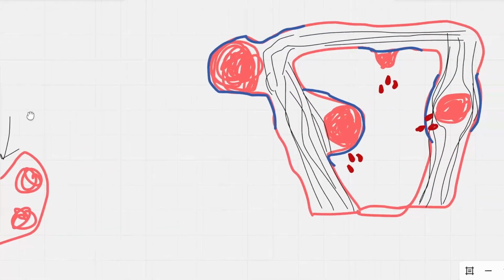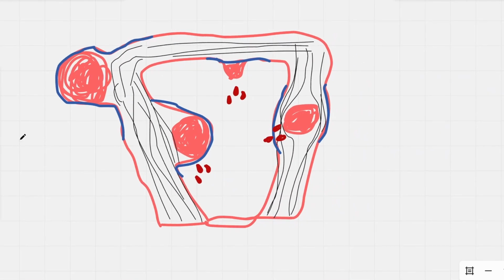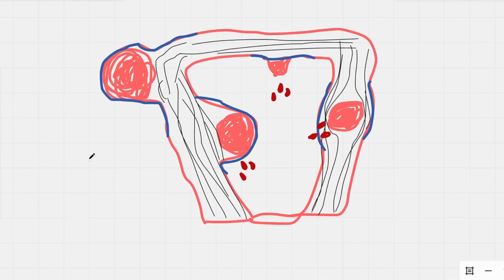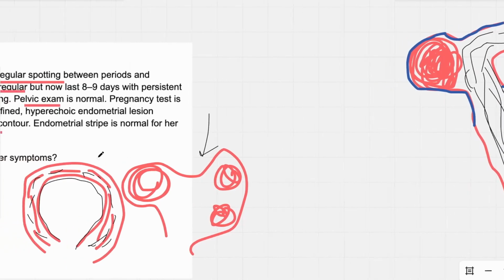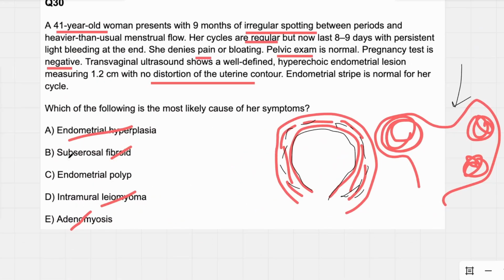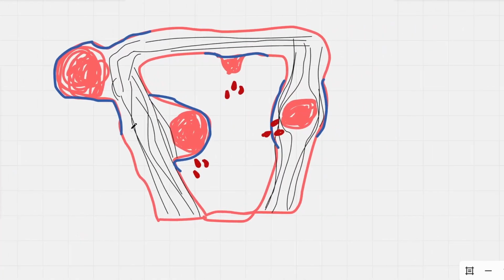Let's just confirm that. Come over here to my elaborate drawing. I've drawn some different fibroids and a polyp here. So we have an intramural and a subserosal fibroid. So the blue represents our outer layers here. On the actual external surface of the uterus, you have the serosa, and so that's what this blue represents.